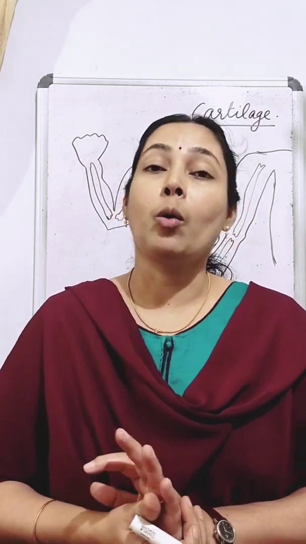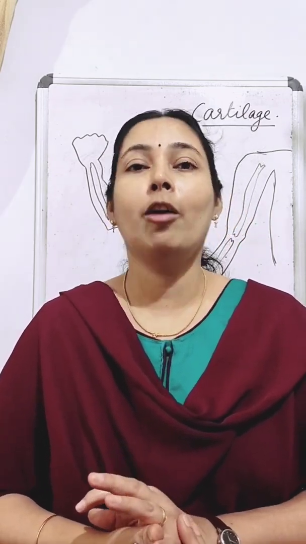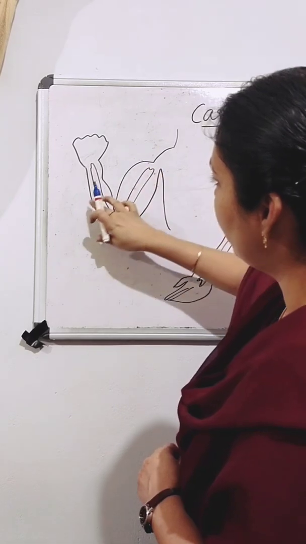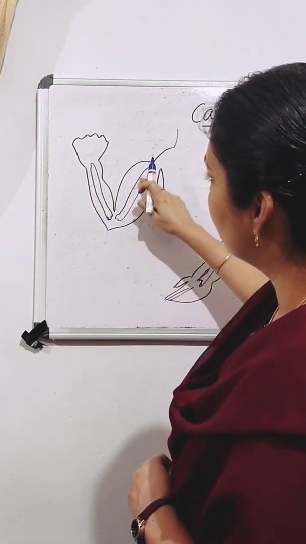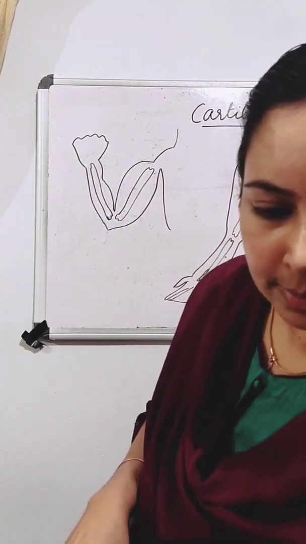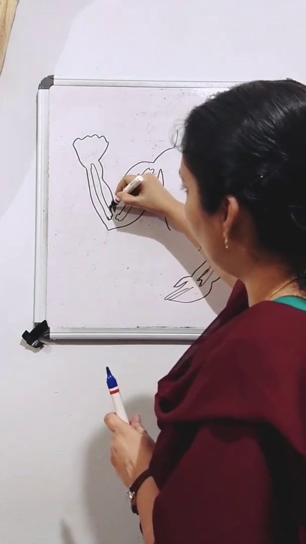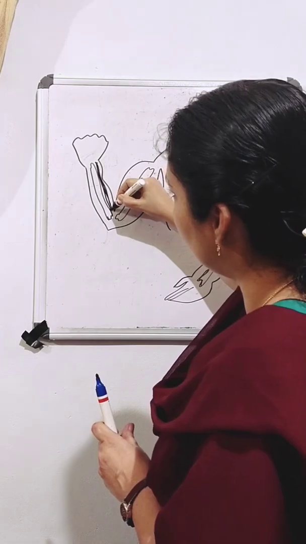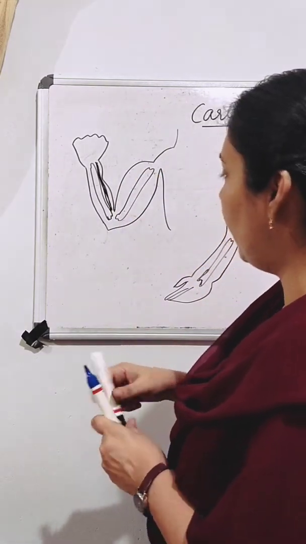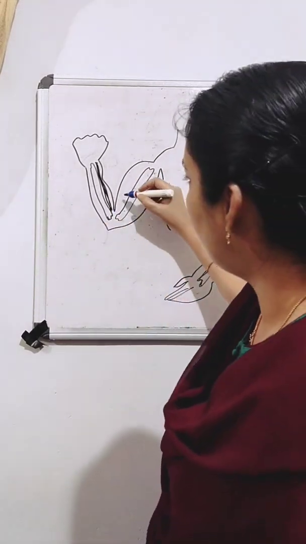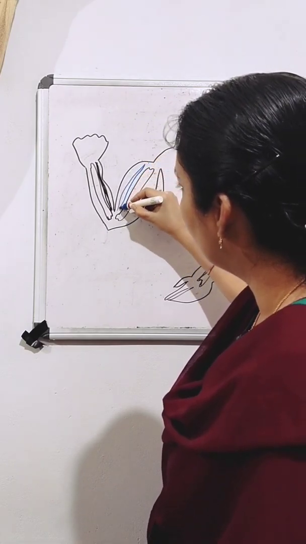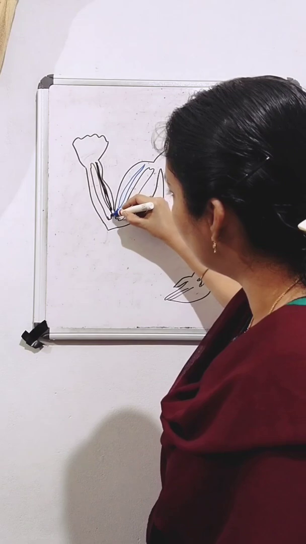Now we can look at how the muscles help in the movement of bones. Okay. So look here in this picture. This is our upper arm. This is our forearm. Here you can see a bone is present, and in our forearm also two bones are there. And here there is one muscle, and this muscle is attached to this bone.